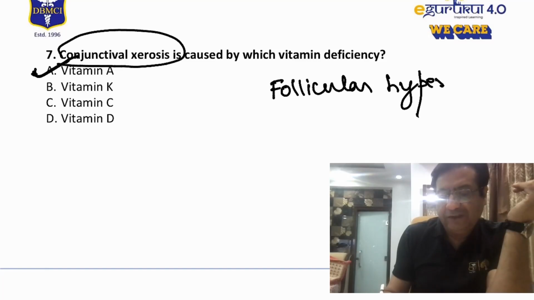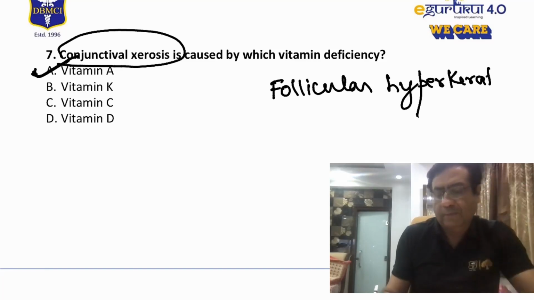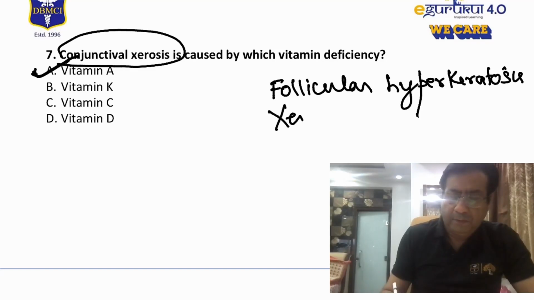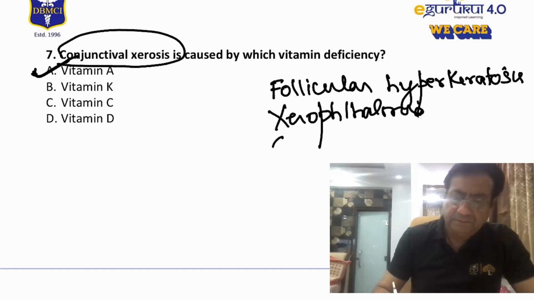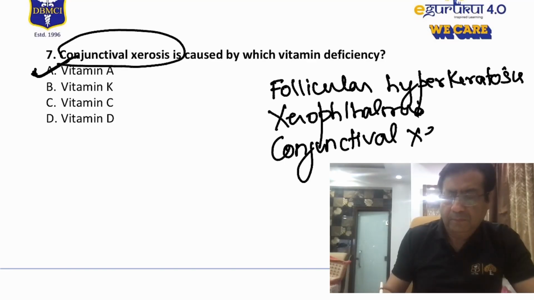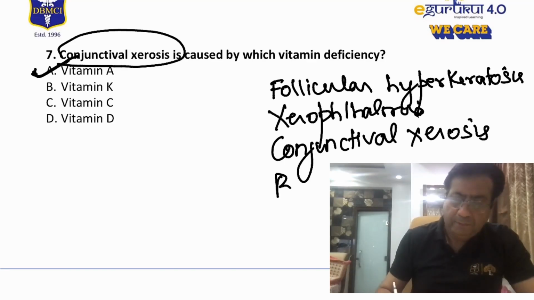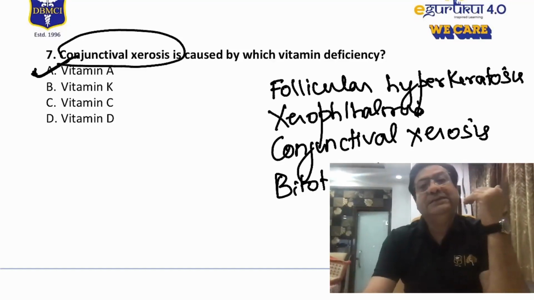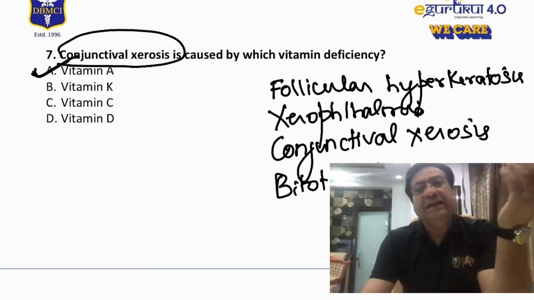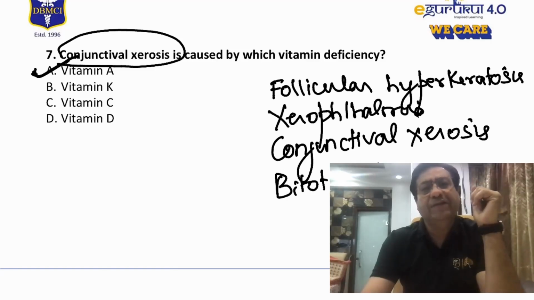It is associated with xerophthalmia. It is associated with conjunctival xerosis, Bitot's spots. Then vitamin A is also a very important vitamin for the immune system. So deficiency of vitamin A in children can lead to recurrent GI infections, recurrent pulmonary infections. So that is another manifestation of vitamin A deficiency in children.